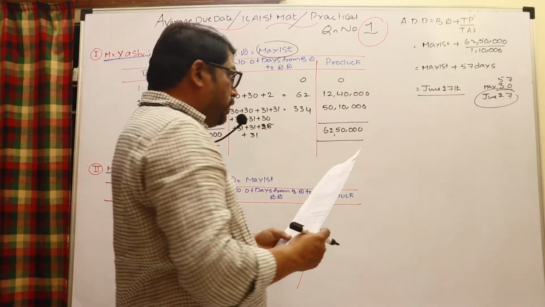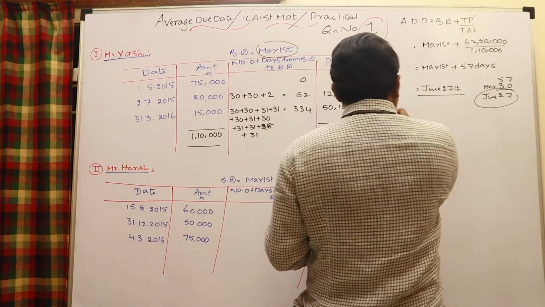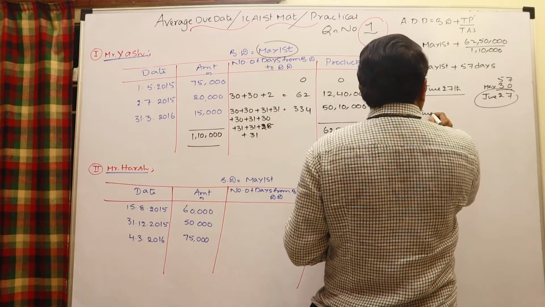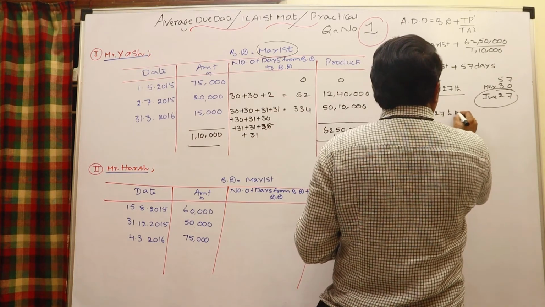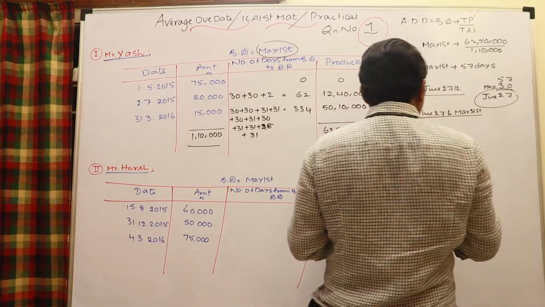So how is interest to be charged here? Totally it is settled on March 31st, so interest is to be calculated from June 27 to March 31st. Take the number of days.